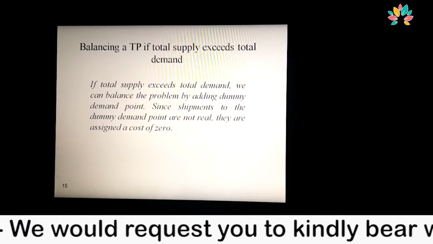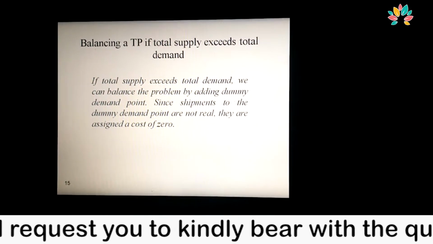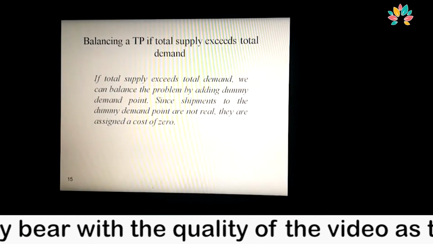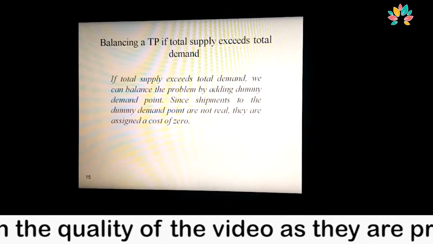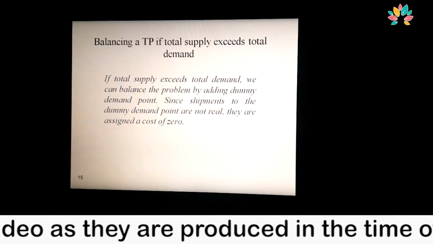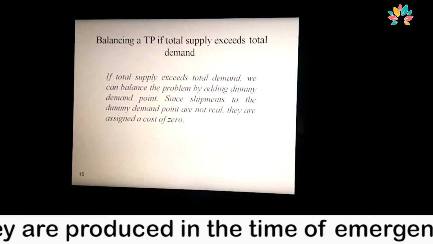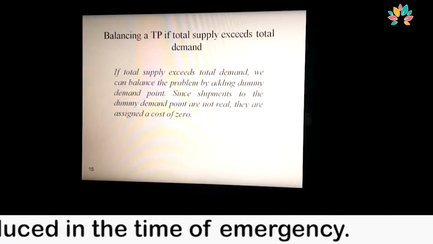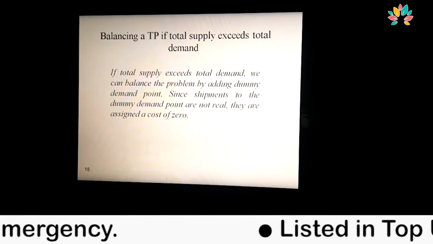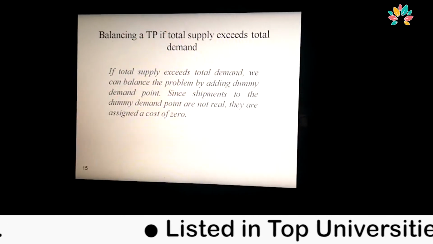Next part: if the total supply exceeds the total demand, you have to convert it into an equal situation. How could that be possible? If total supply exceeds total demand, then we have to add a dummy column on the demand side, and the cost for that dummy column is zero only.